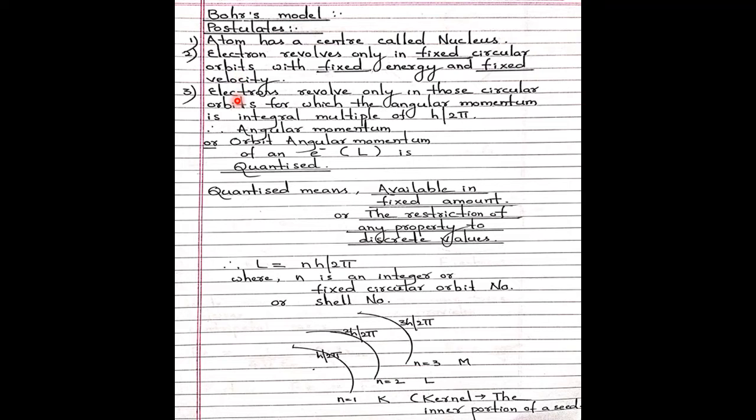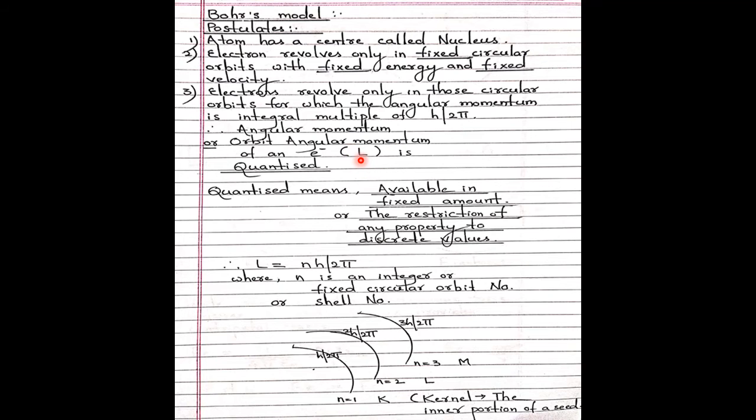The third postulate: electrons revolve only in those circular orbits for which the angular momentum is an integral multiple of h upon 2 pi. Here h is Planck's constant, we will study it afterwards. So what is angular momentum? Angular momentum is momentum because of the certain angles around the nucleus. That is called angular momentum. Especially it is applicable for an electron moving around the nucleus. This angular momentum is also called orbital angular momentum, symbolically L.